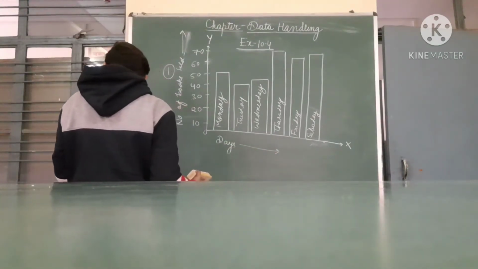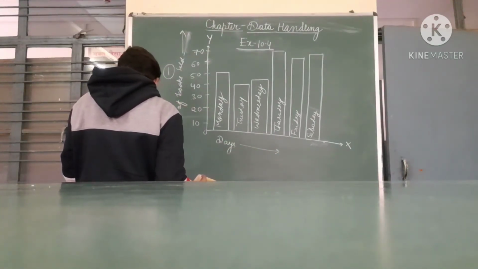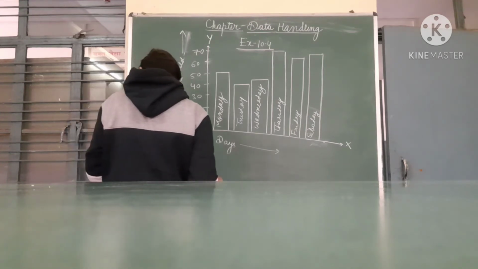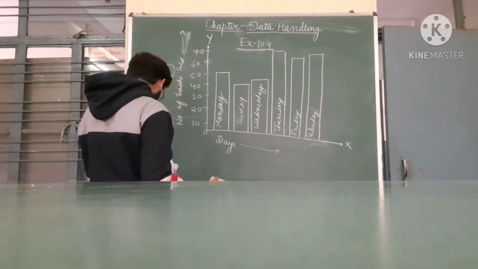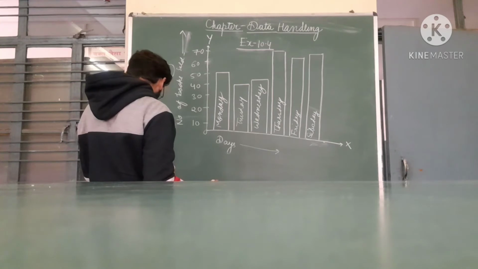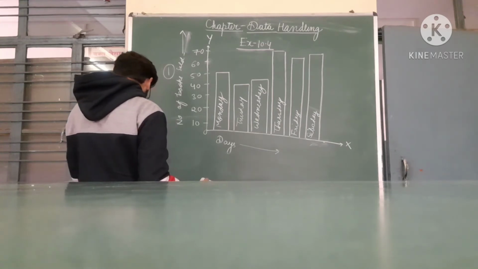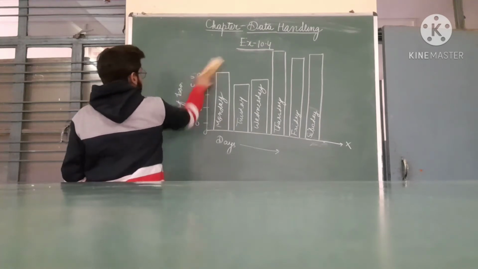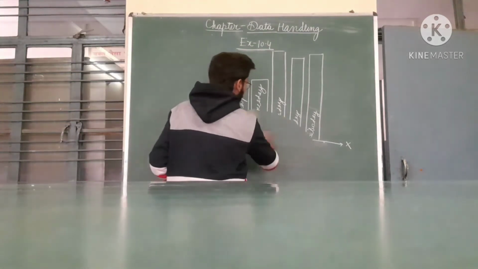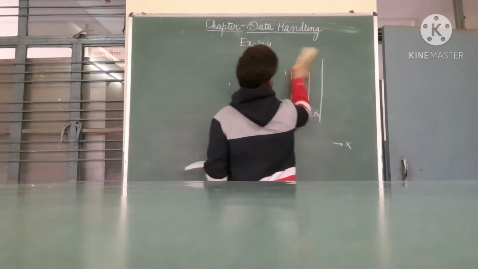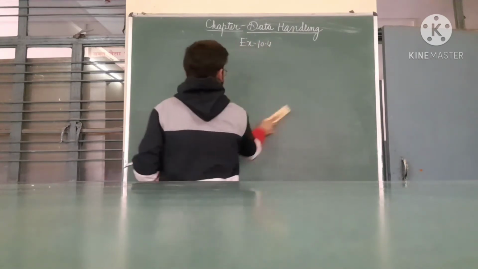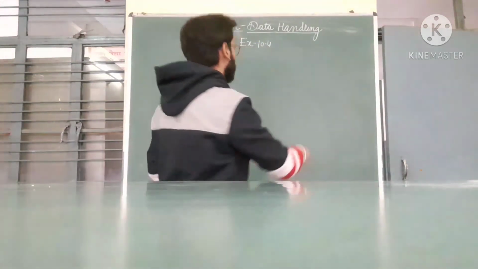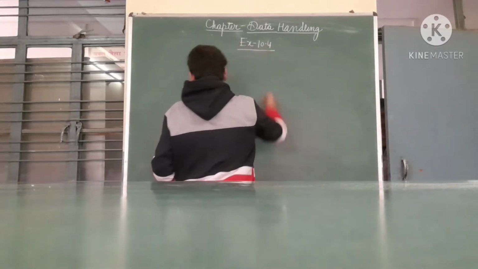Now question number B, C you can do yourself, and question number 2 you can do yourself because it's just given that draw a bar graph and how many students have more than 160 centimeter. So I am explaining question number 2. What does question number 2 say?